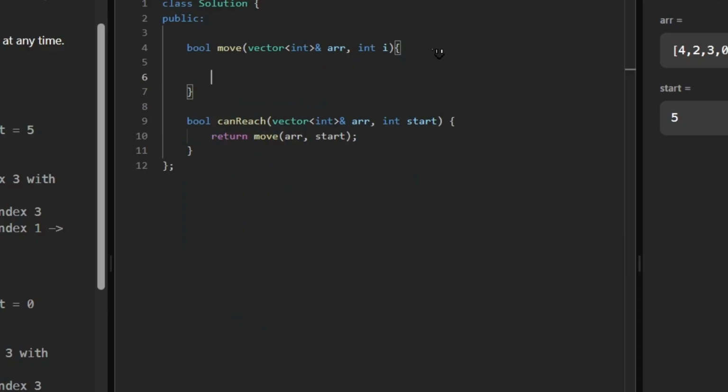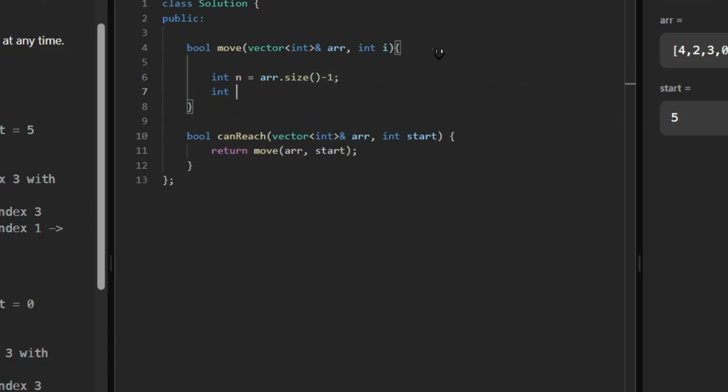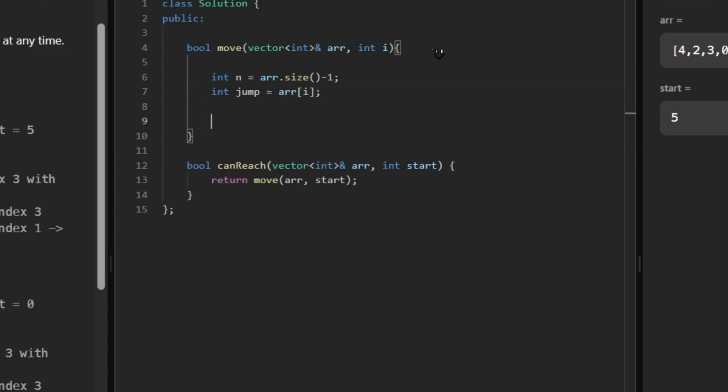So here I've written the function. Let's take n equal to arr dot size minus 1, and how much we can jump depends on the value it contains.